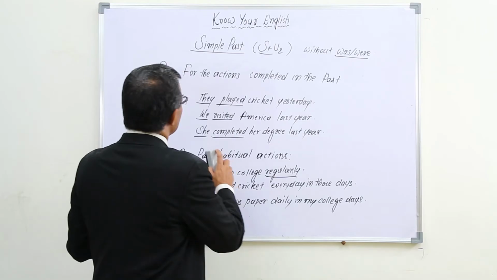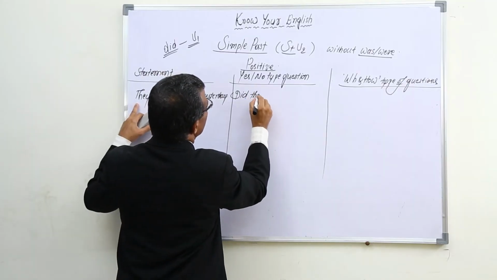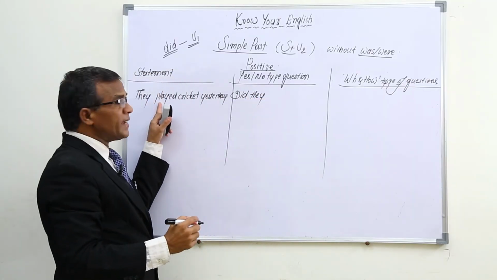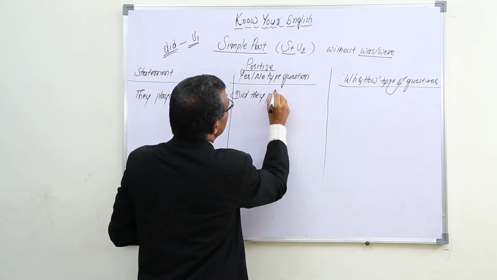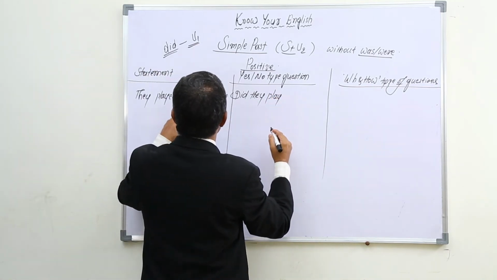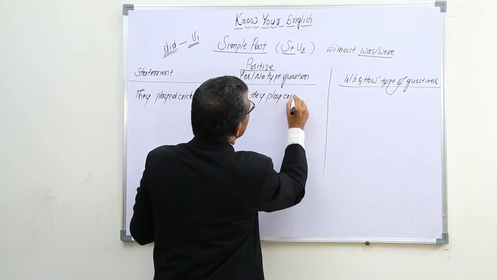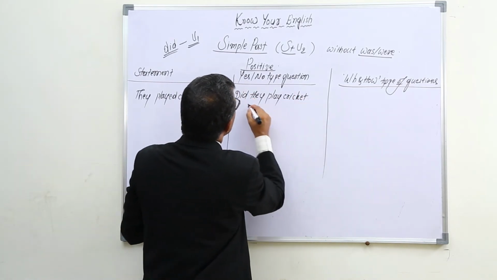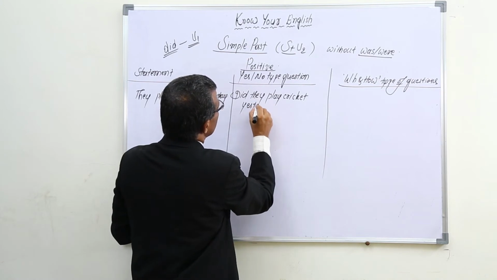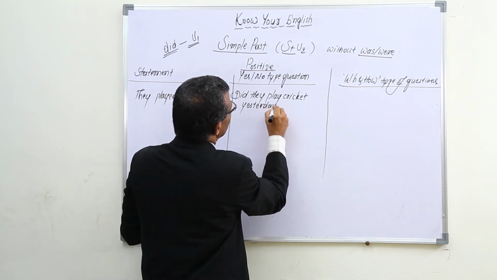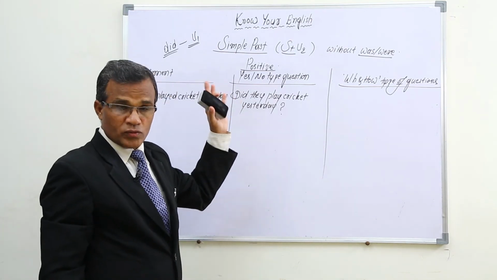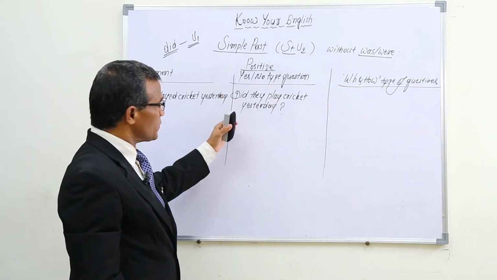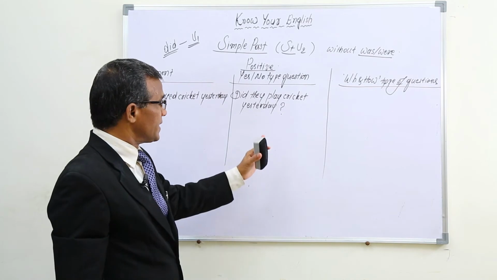Now the subject is they. Instead of played, we have to use the V1 form only. So it is, did they play cricket yesterday? Did they play cricket yesterday? This is the question. If you want to ask a person whether they played cricket yesterday, then we put the question in this way. Did they play cricket yesterday?